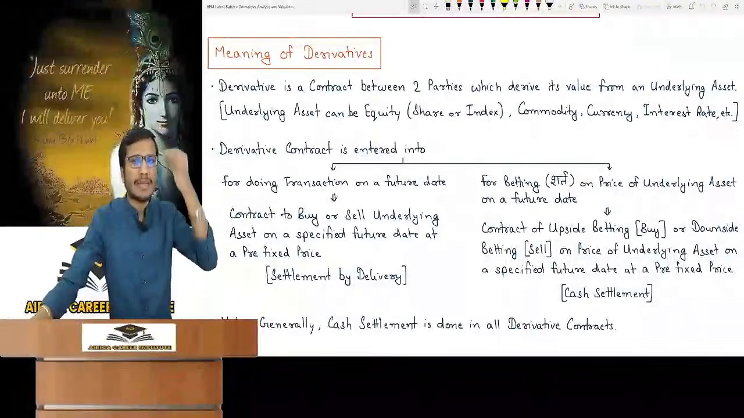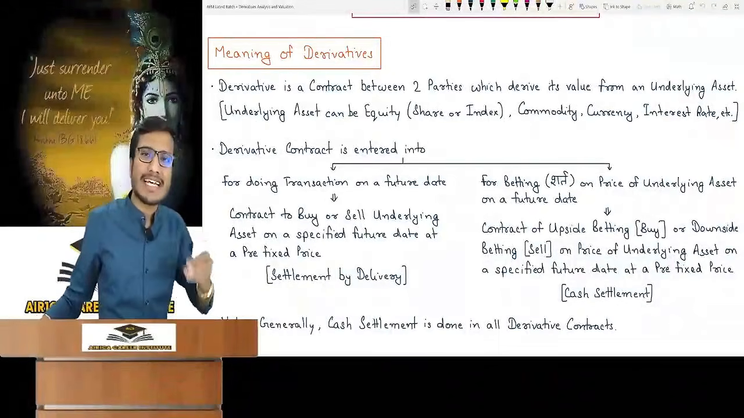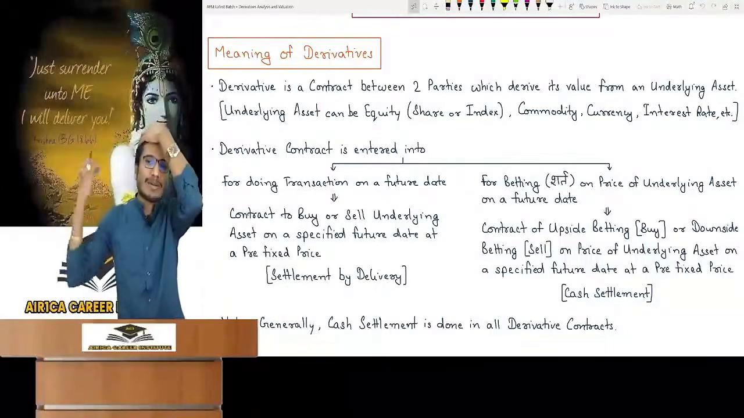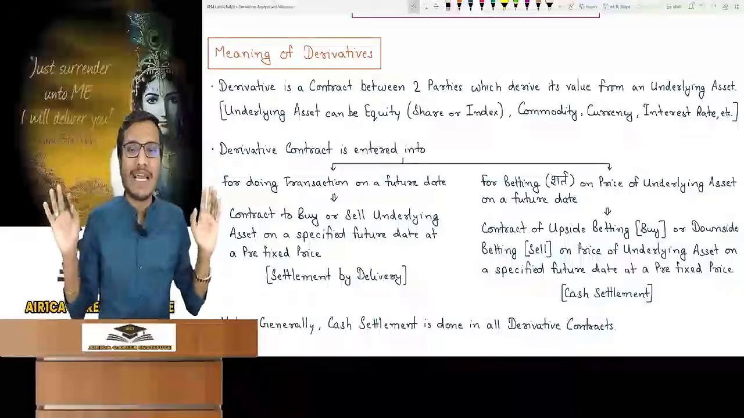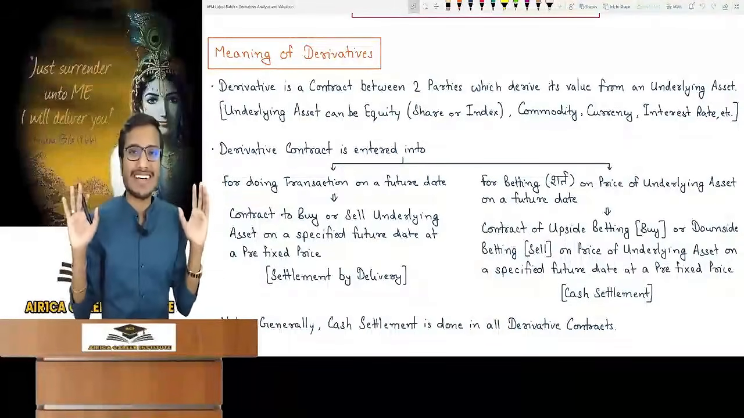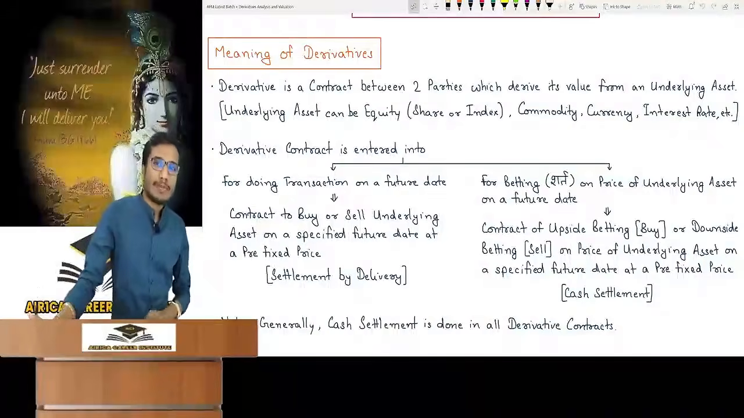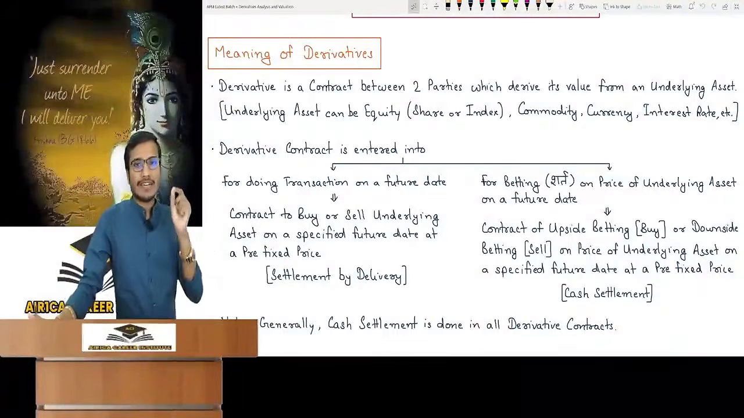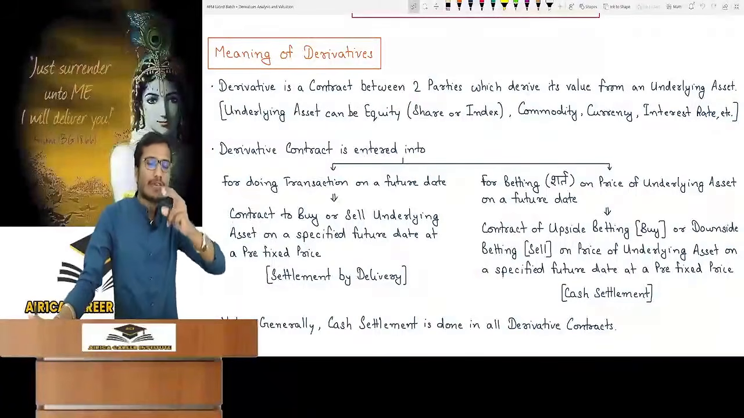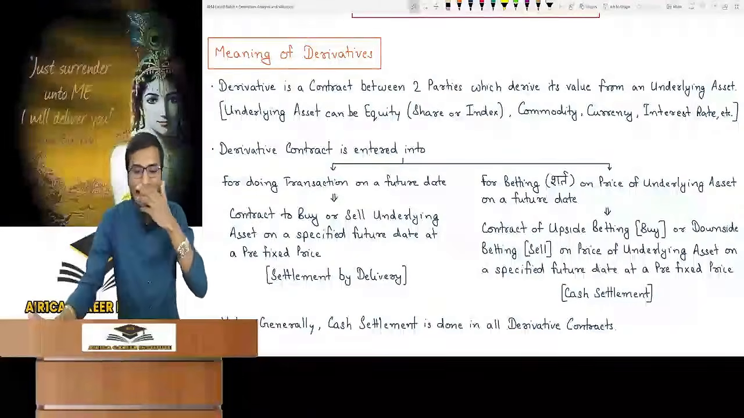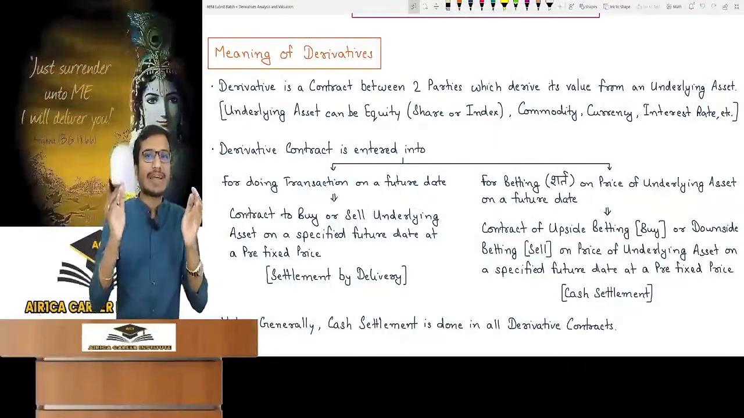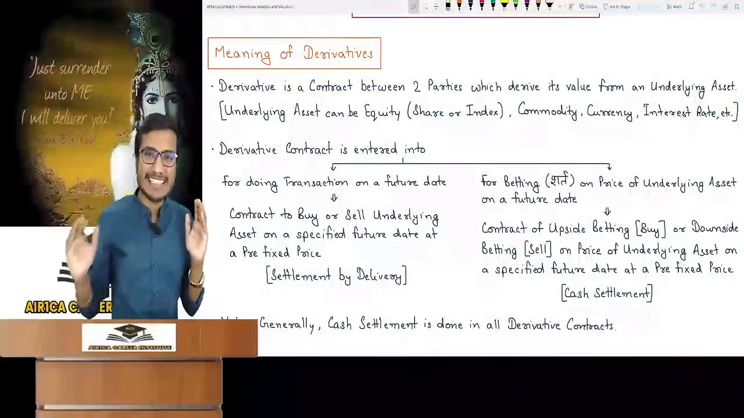In cash settlement, there is no meaning of Reliance's share. Mr. A and Mr. B don't care about Reliance's share. Even if Reliance's share is completely destroyed, they don't care. Ultimately, they wanted to bet on it. They wanted to make a bet and earn money. So for betting on the price of an underlying asset on a future date, a derivative contract is done, that is, a contract of upside betting, or a contract of downside betting on the price of an underlying asset on a specified future date at a prefixed price. And here we have cash settlement.